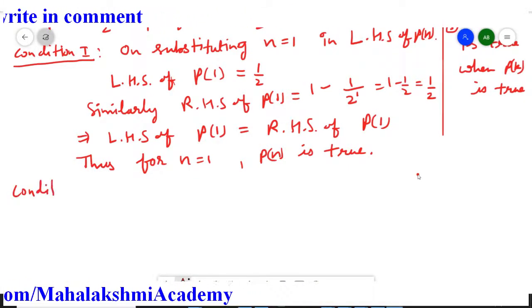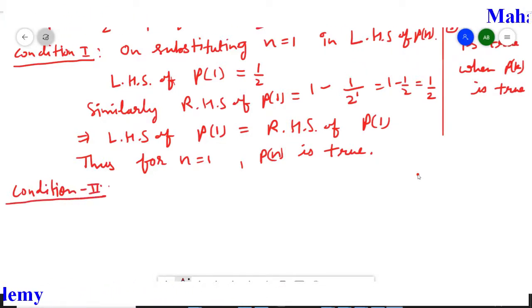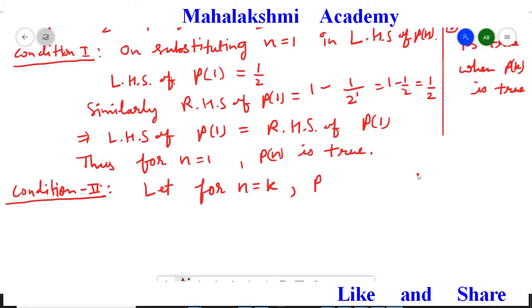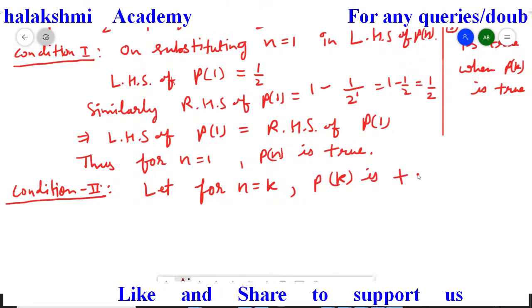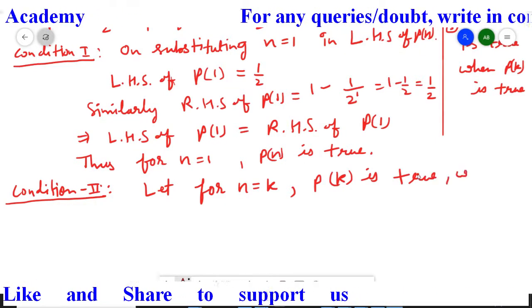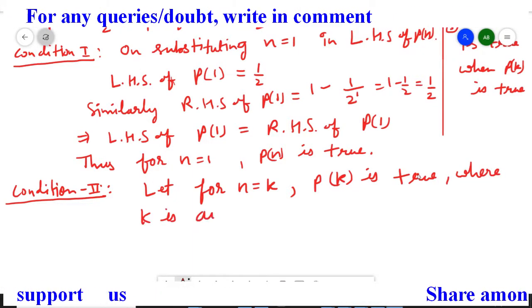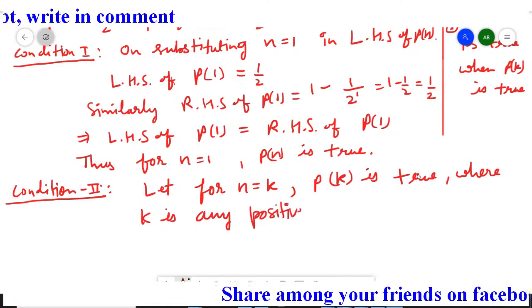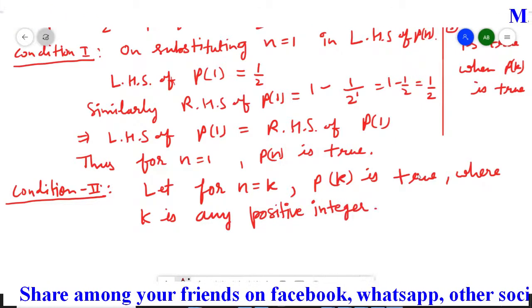So in condition second, let for n equal to k, statement Pk be true, where k is any positive integer.